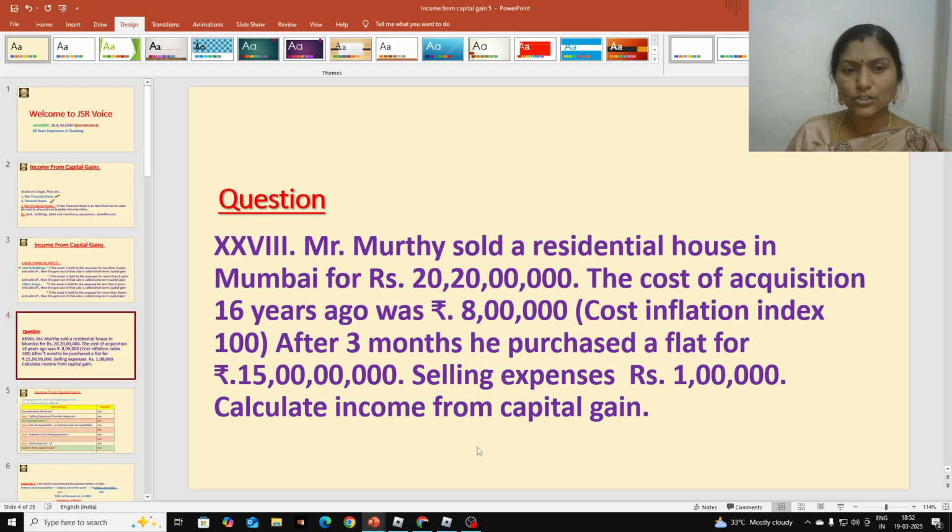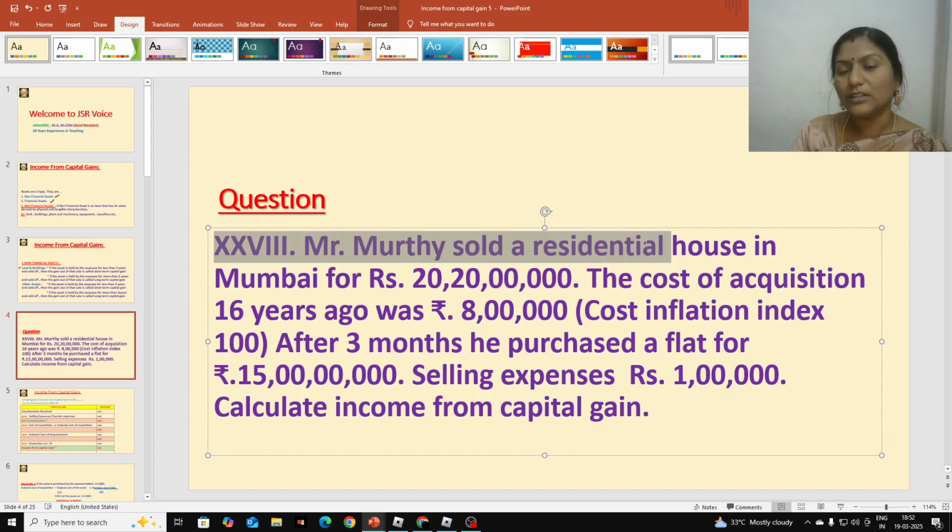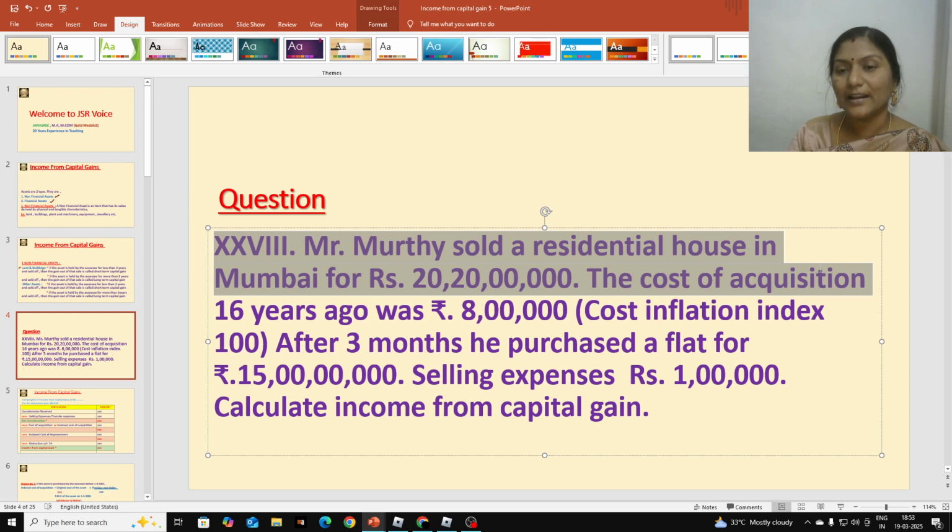So this is our question. Today's question is this one. Mr. Murthy sold a residential house in Mumbai. So Murthy is our assessee. He is selling his residential house, so it is land and building. So the 2 years period will be taken into account to determine short term or long term.